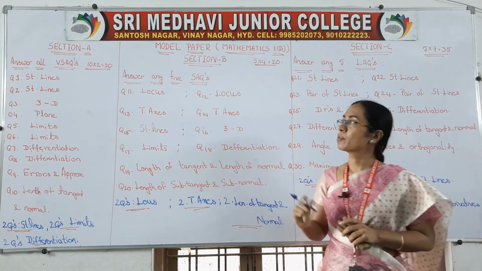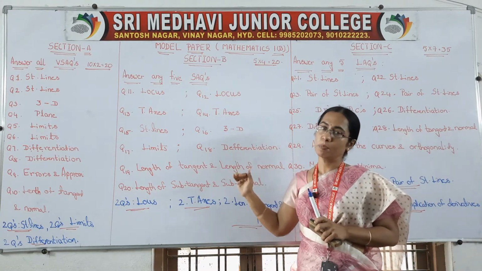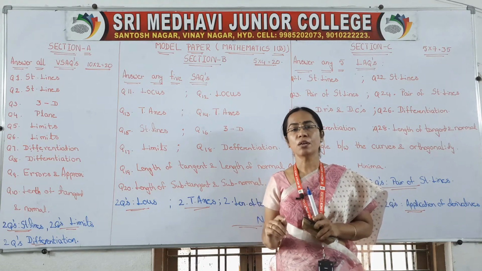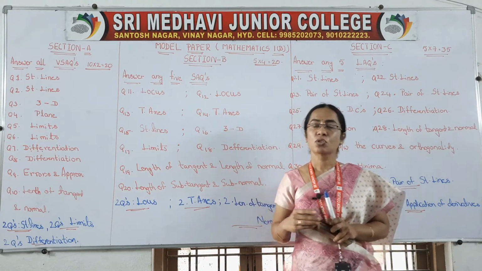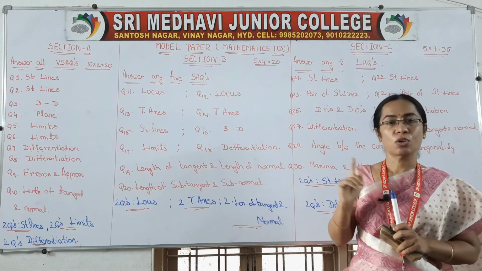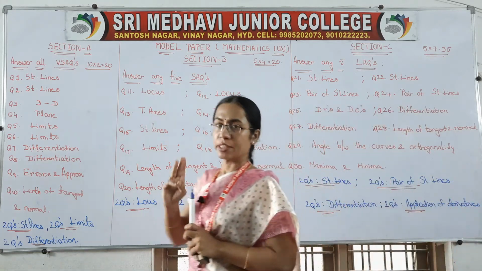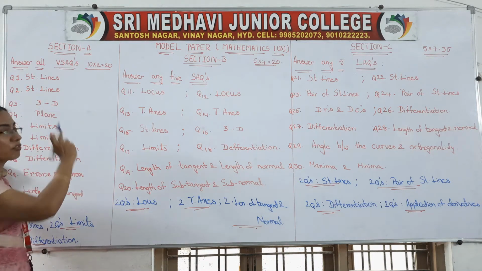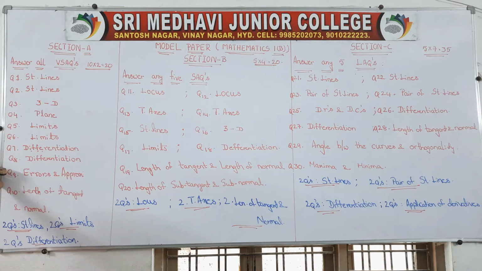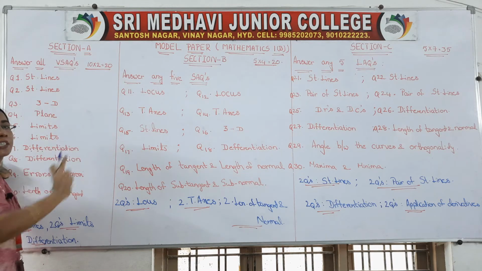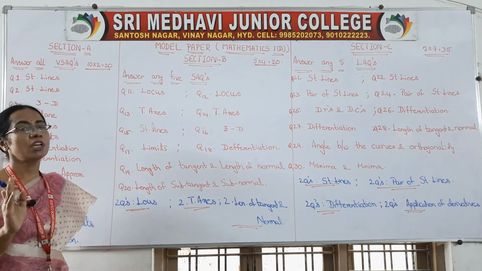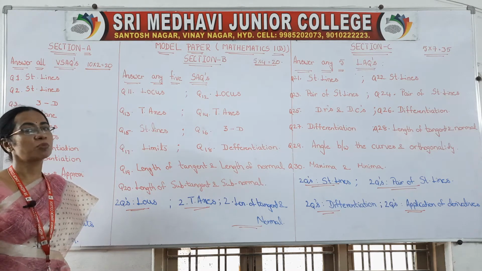Okay, so today we will discuss the paper pattern which you are going to get in your final examination. If you observe your question paper, there will be three sections: section A, section B, and section C. Compared to the others, section A has very short answer type questions.